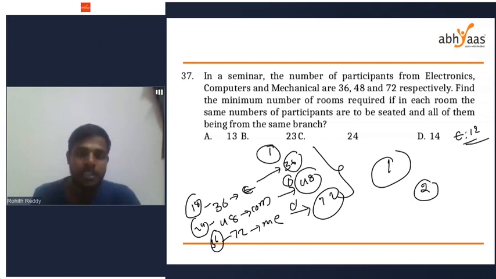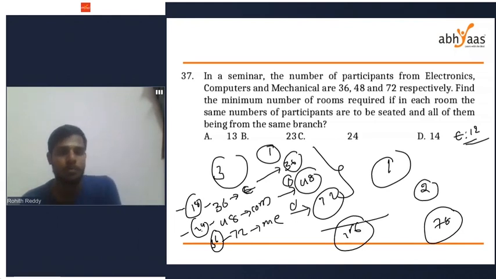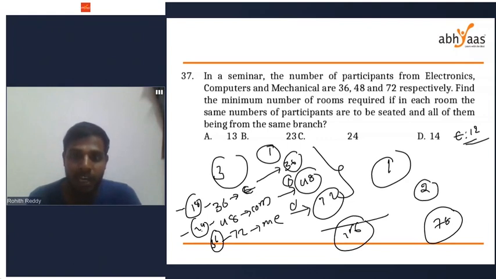But if the number of students in each room is increasing, the number of rooms decreases. When the number of students in each room is 2, the number of rooms required are 36 plus 24, 60, 60 plus 18, 78 rooms only. But if the number of students in each room is 3, the number of rooms will decrease. So to get the minimum number of rooms, the students should be seated such that we get the minimum number of rooms. This condition we have to take care of.